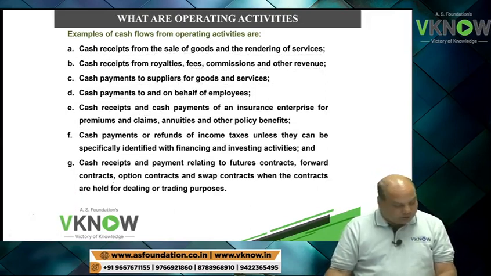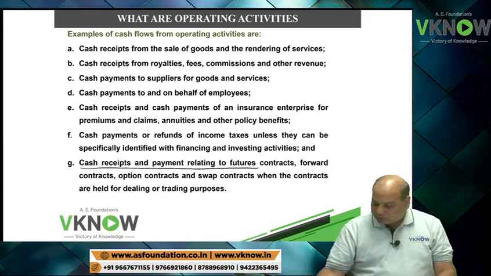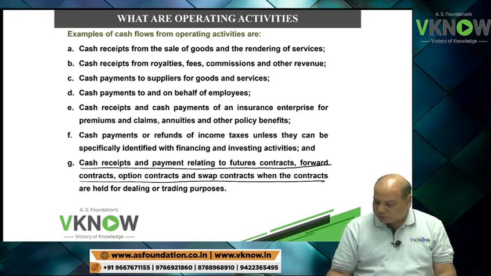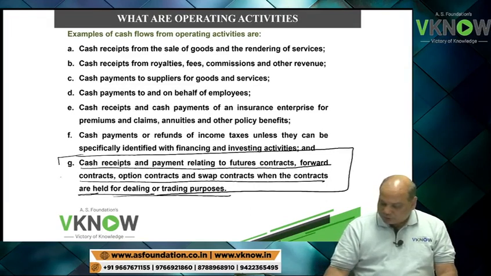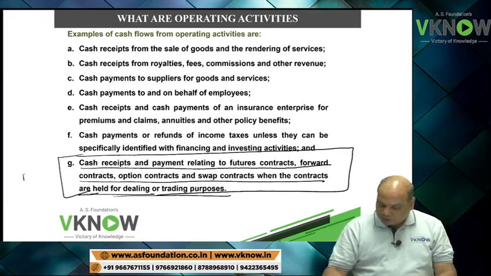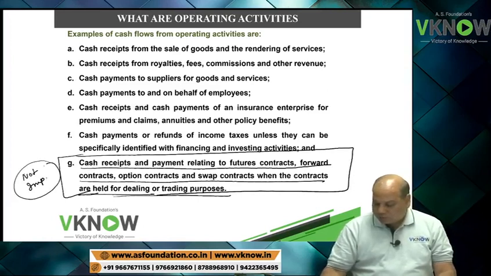Next, point number G: cash receipt and payment relating to forward, future contract, option contract, swap contracts when the contracts are held for dealing or trading purpose. Now, point number G, you write down, not important for you. Then you will ask why. Because these are derivatives.